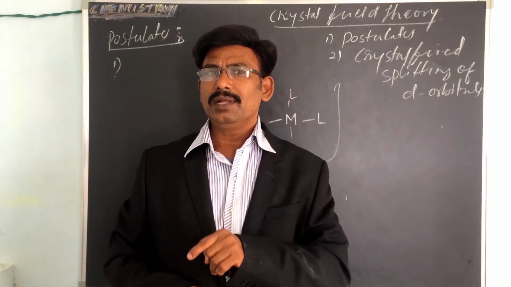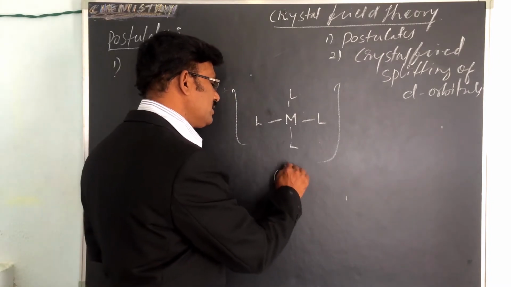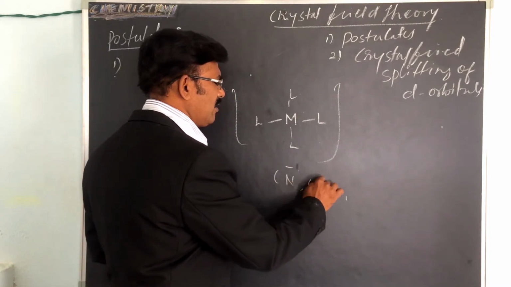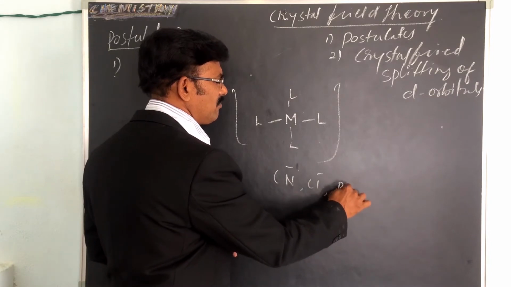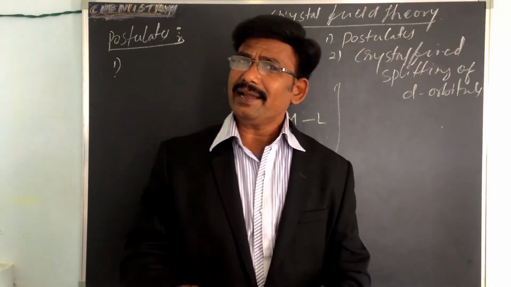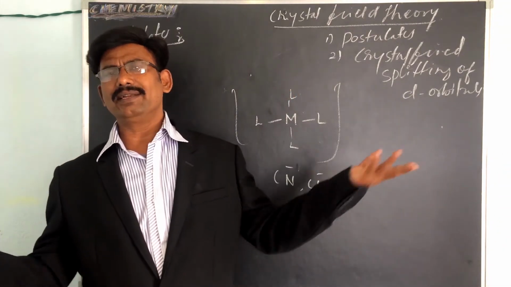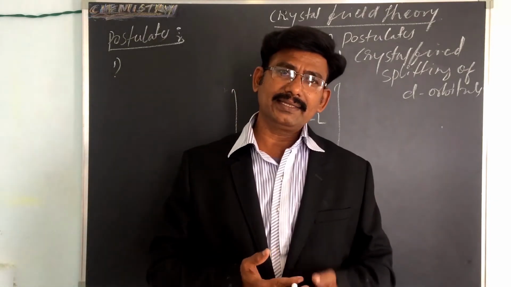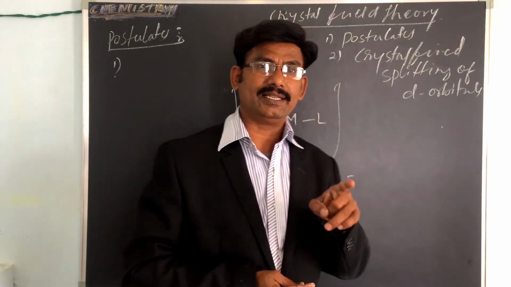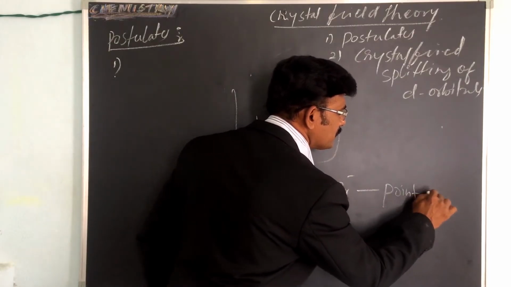Number two: the ionic ligands such as cyanide, chlorides, bromides, fluorides, etc., are regarded as point charges.